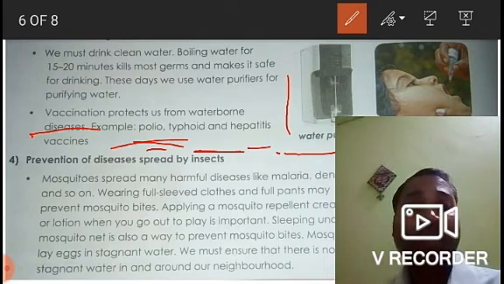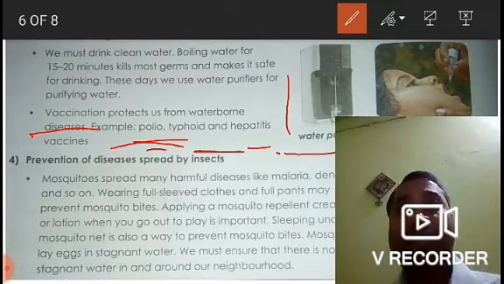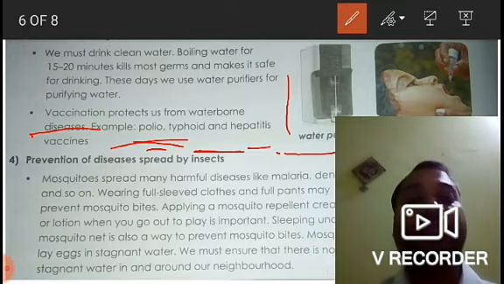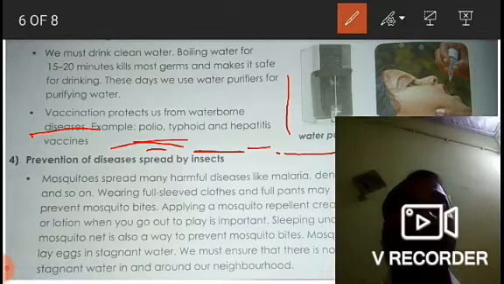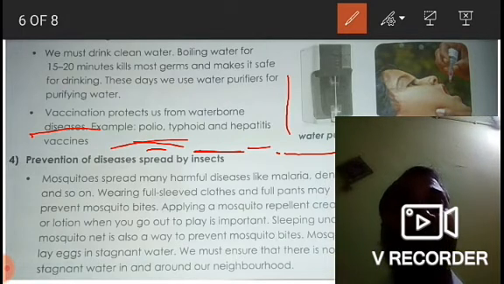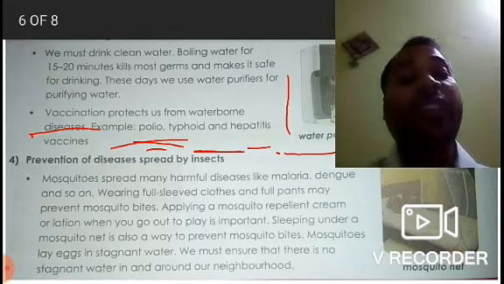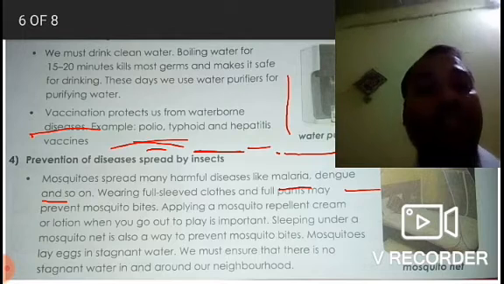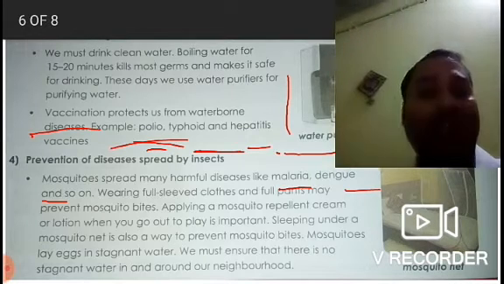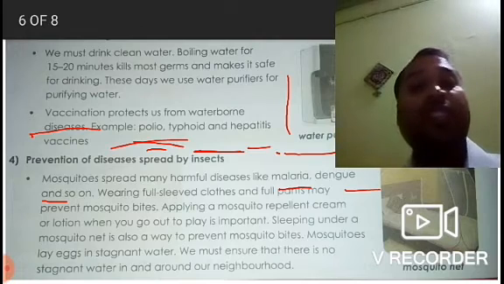Preventing the spread of diseases by insects, how we can prevent. We very well know about mosquitoes that can spread malaria. So here, mosquitoes spread many harmful diseases like malaria, dengue, and so on. We all know they are the cause for this kind of diseases.